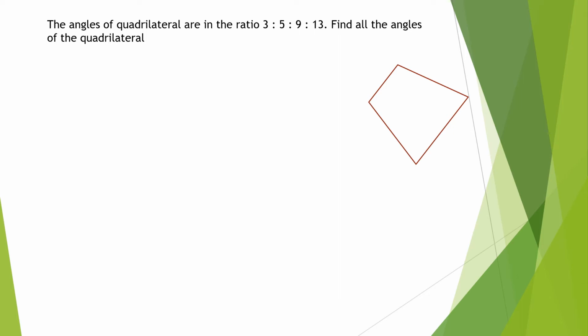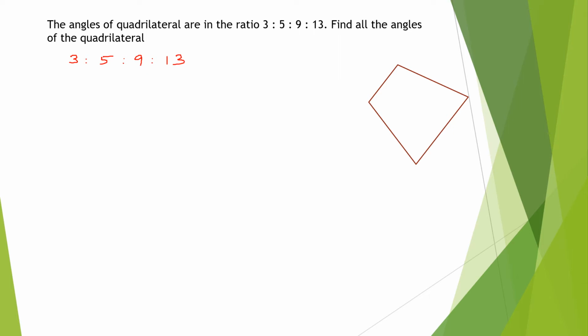Angles of a quadrilateral are in the ratio, just like triangles, what we have done. So I'm not going to teach you this. Triangles, you know how to do. Same way, the angles of the quadrilateral are in the ratio 3:5:9:13. Find all the angles of the quadrilateral.